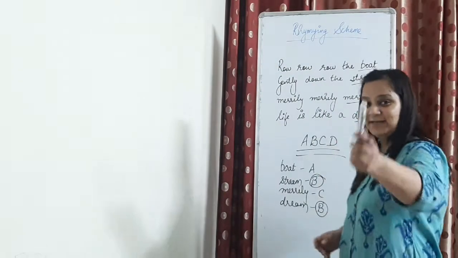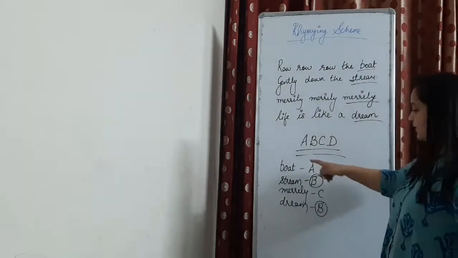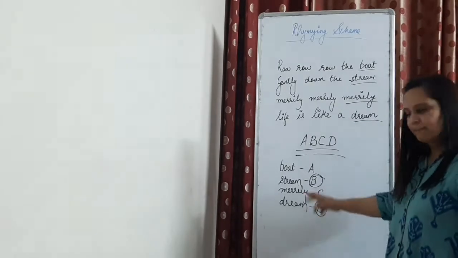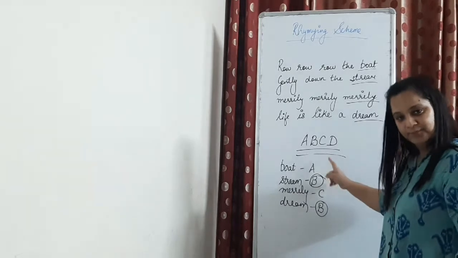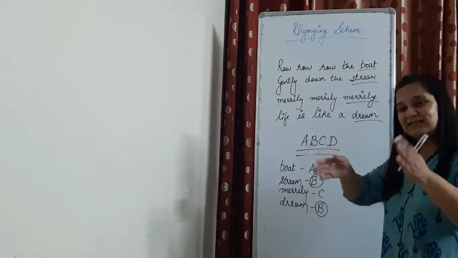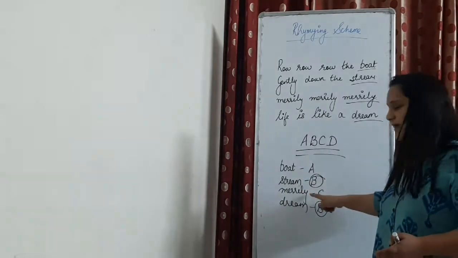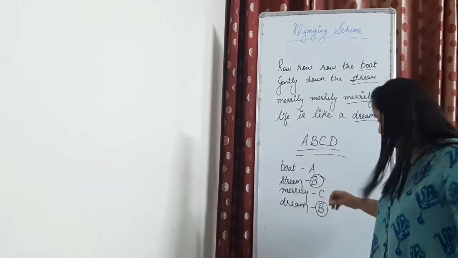Understood? Let me tell you once again. We have 4 last words: boat, stream, merrily, dream. Correct? Since boat is the first word, we have given it A. Now boat and stream don't rhyme. So B. Boat and merrily, stream and merrily, they both don't rhyme.